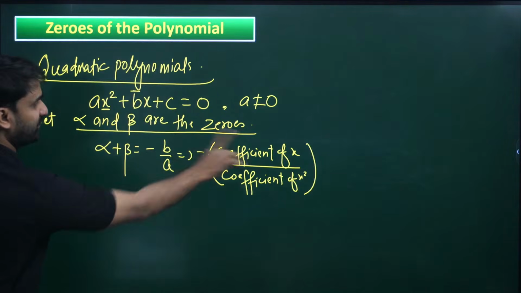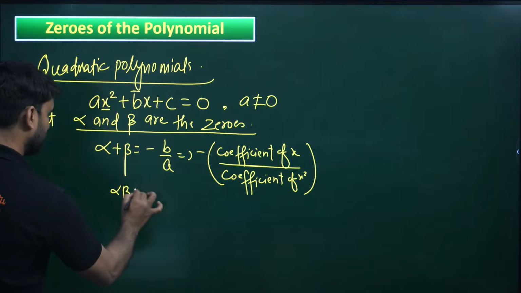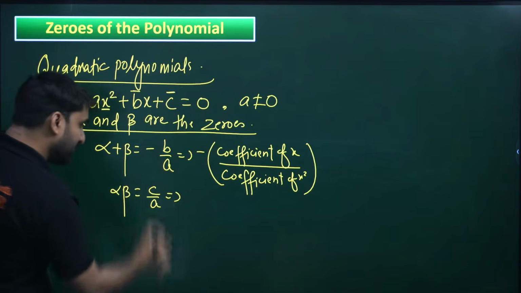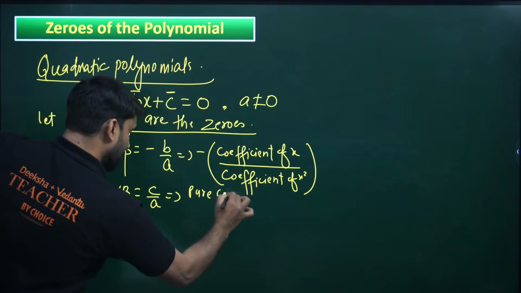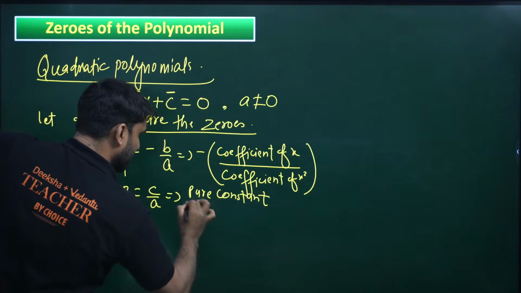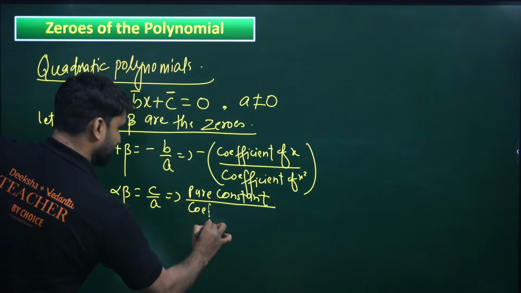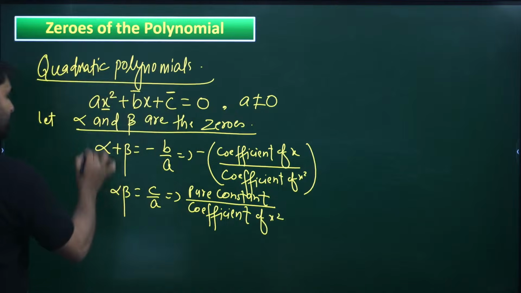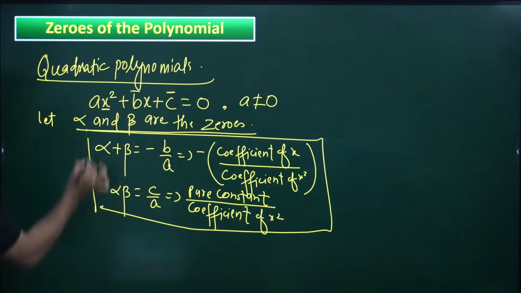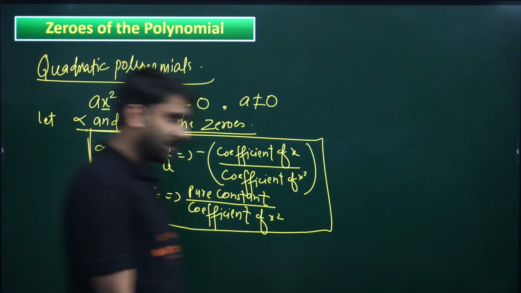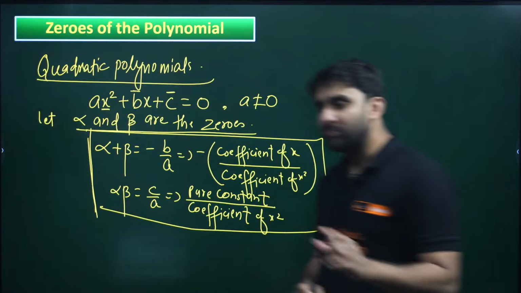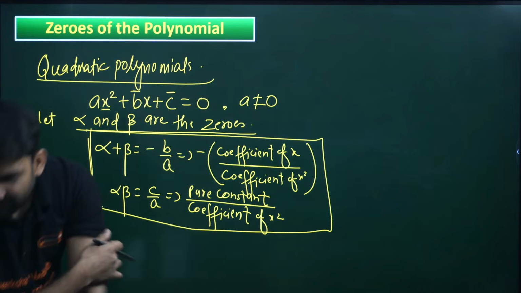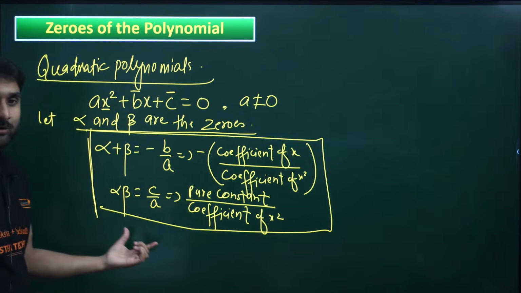Most frequently CBSE asks questions on this formula. And the product of roots, the zeros, is equal to c by a. And c is the pure constant. So c by a means the pure constant divided by the coefficient of x square. This is a very important formula. In a quadratic polynomial, this relation comes up: alpha plus beta equals minus b by a, and alpha into beta equals c by a. I hope this is clear to you all.